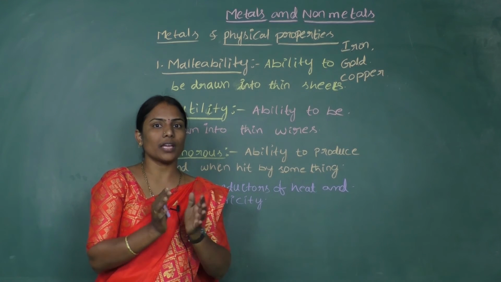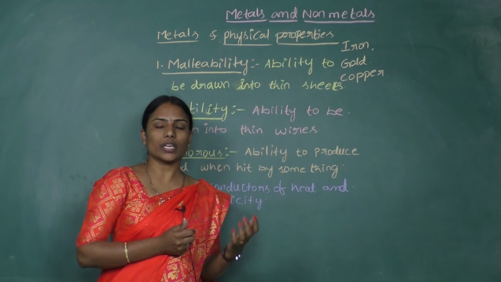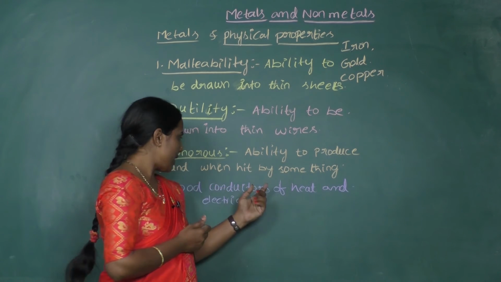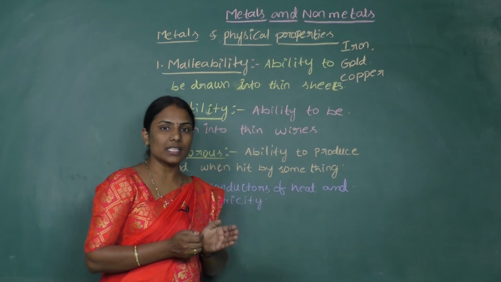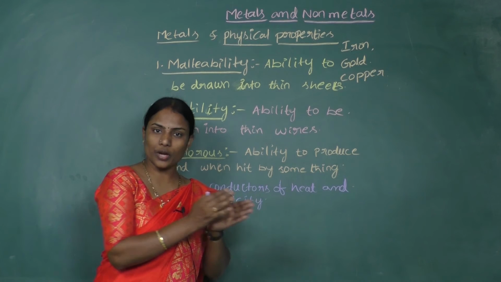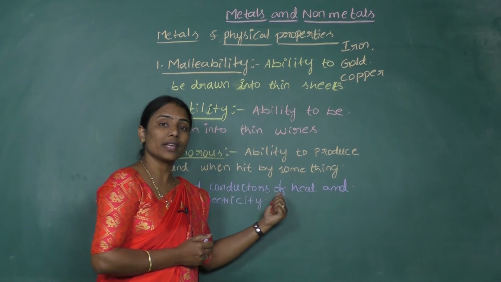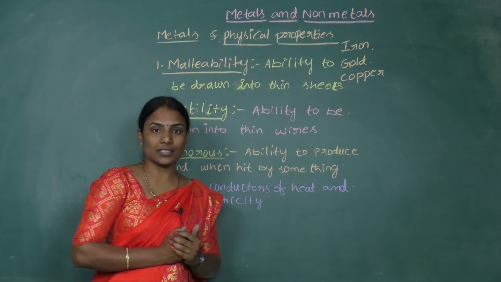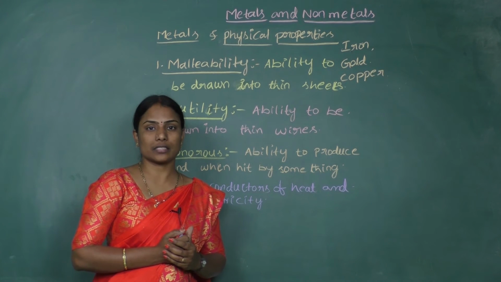But the same heat will be transferred to the other end, and even when we are cooking, that heat will be transferred into the food. It means they have good conducting capacity. They can transfer heat from one place to another, and because of that we call them good conductors of heat. And moreover, they are also good conductors of electricity. So this makes them useful in almost all electric circuits.